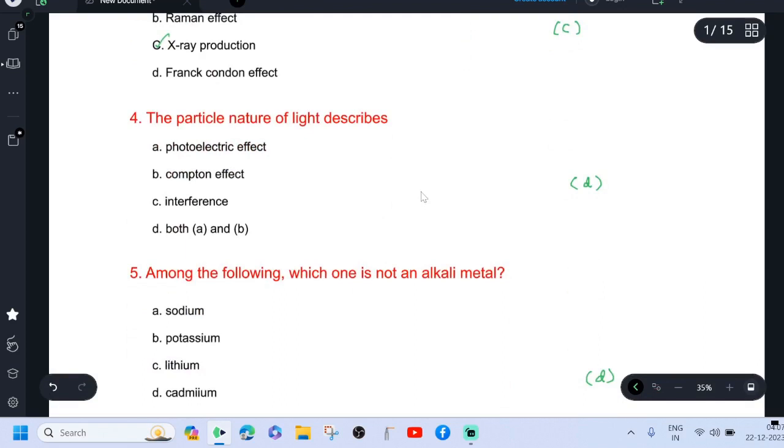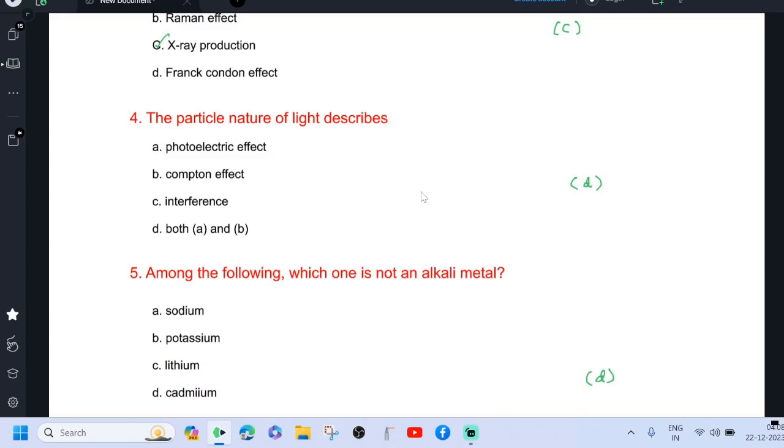The particle nature of light describes: A, photoelectric effect; B, Compton effect; C, interference; D, both A and B. With the help of particle nature, we can explain photoelectric effect and Compton effect. Therefore, option D is correct.